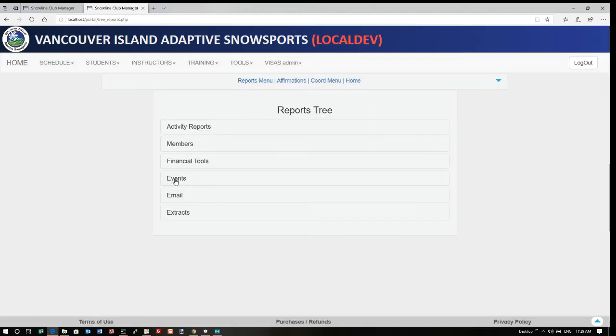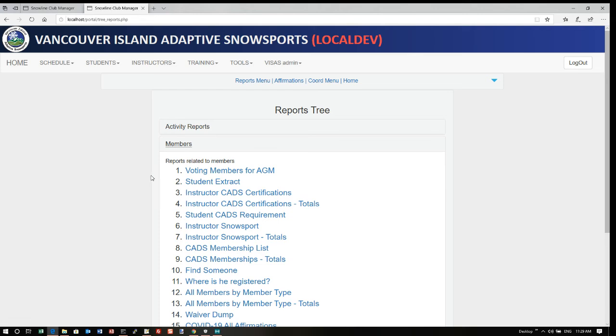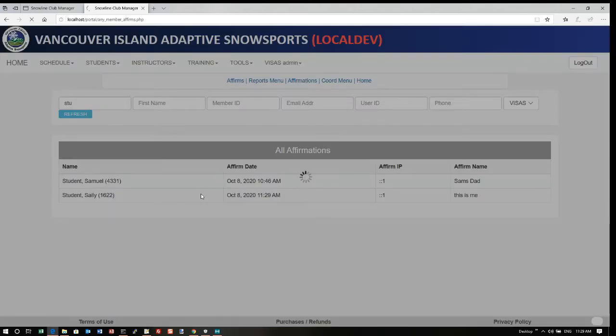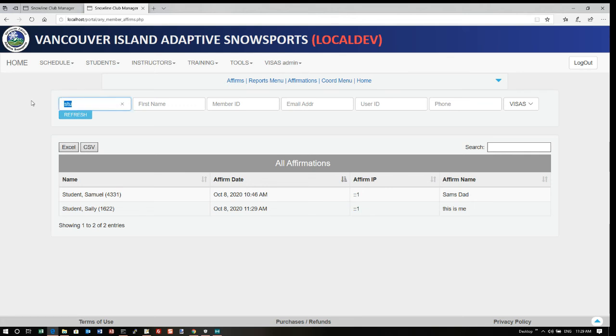So under reports, members, there's all affirmations and compliance. All affirmations is, Sally swears on a stack of Bibles that she did it. You can look in this for the student family because her name was student. And you can quickly see all the affirmations that they've done.